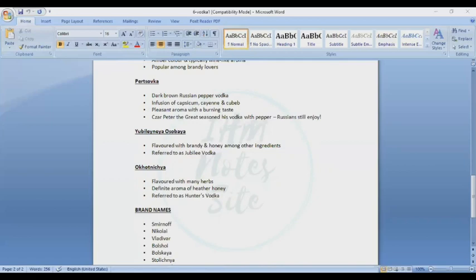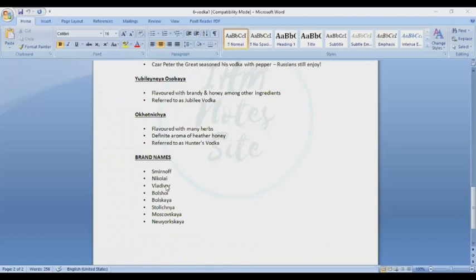Vodka is a highly rectified and colorless spirit obtained from potato, grain, and molasses. It is a congener-free drink, which makes it flavored and volatile. Some brands of vodka are Smirnoff, Nikolai, Vladimir, Stolichnaya, Moskovskaya, and Novoksha. These are examples of vodka.